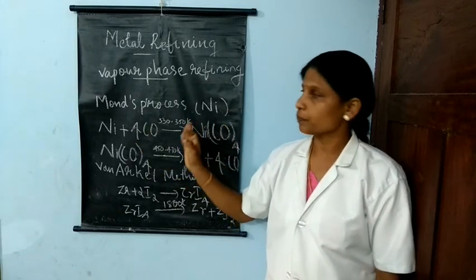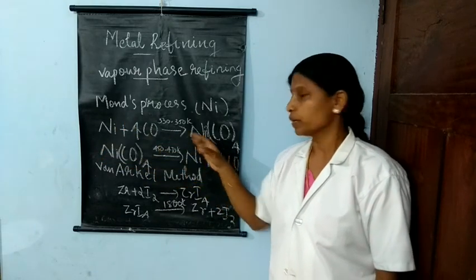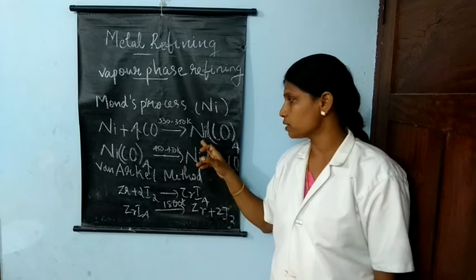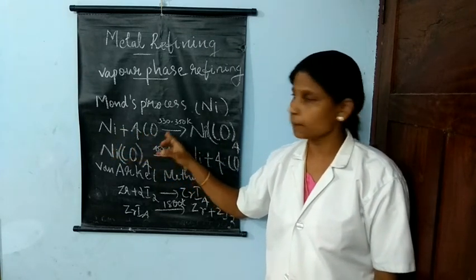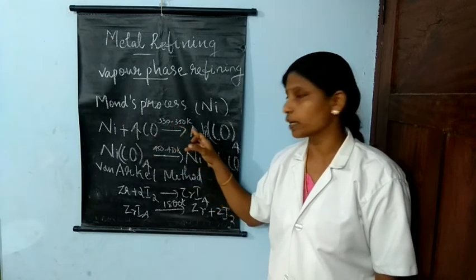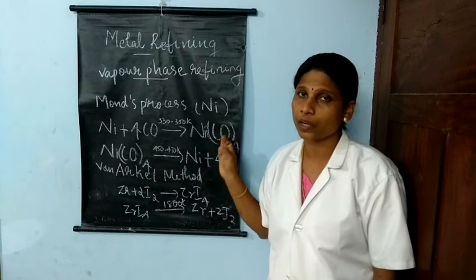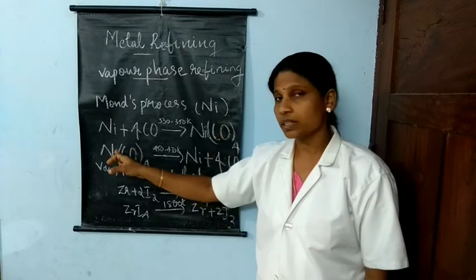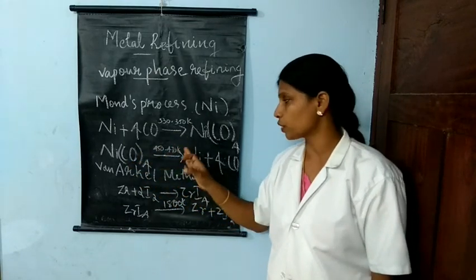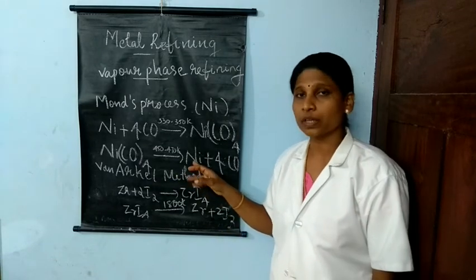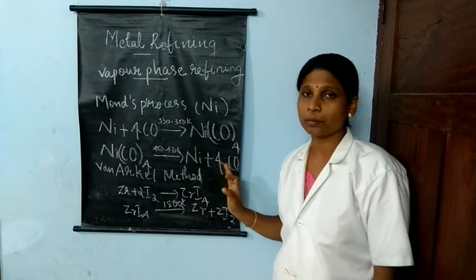In this process, the first step is conversion of the crude nickel metal to a highly volatile compound. When crude nickel is treated with carbon monoxide at about 330 to 350 Kelvin, it is converted to nickel tetracarbonyl, a highly volatile compound. Then on heating at about 450 to 470 Kelvin, it decomposes to form pure nickel metal and carbon monoxide.